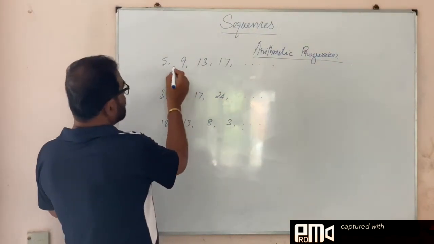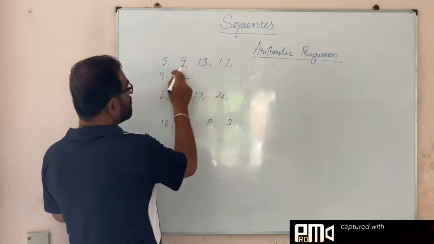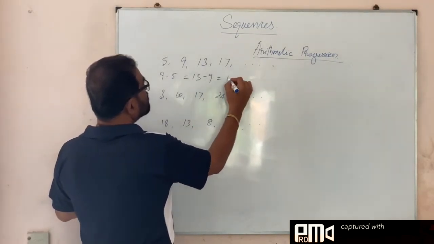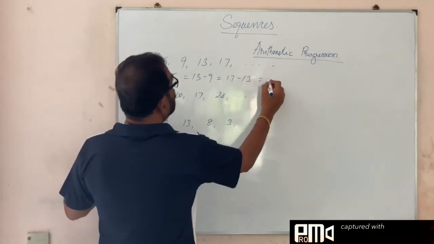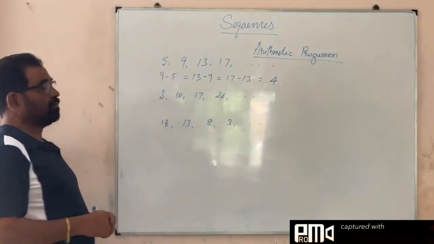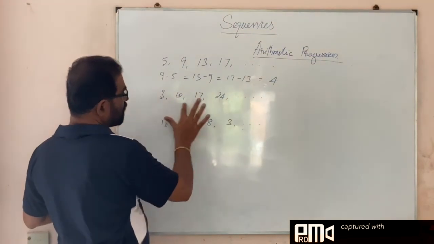Here, second term minus first term, 9 minus 5, is equal to third term minus second term, 13 minus 9, is equal to 17 minus 13, okay, this is 4. All these values will give you 4. So continuously the common difference is 4. So here what is the common difference?